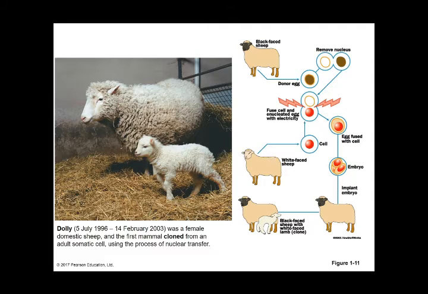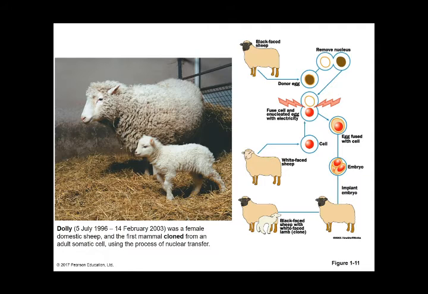Okay, so you have a donor egg, and then you remove its nucleus. So you have a nucleus without an egg. This egg can accept a nucleus from another organism or another cell. So you put in a nucleus and fuse it with electricity. Now you have an egg which is fused with the cell.